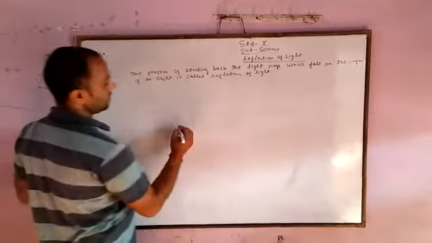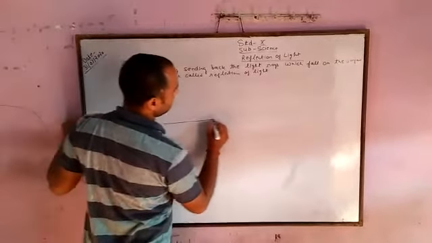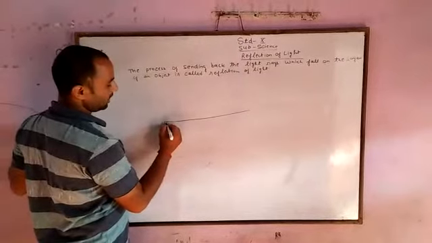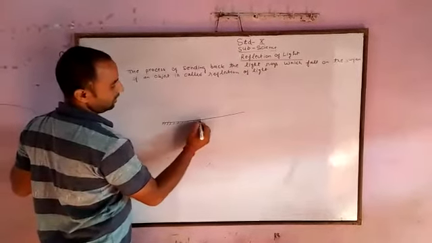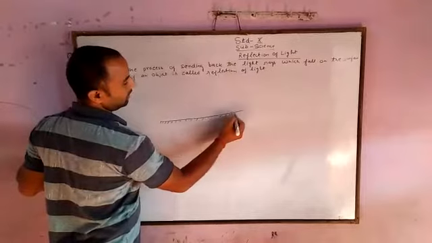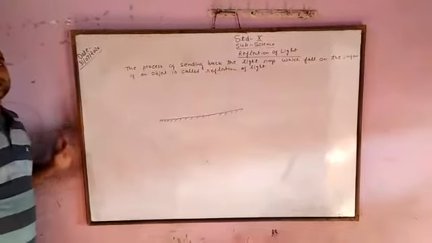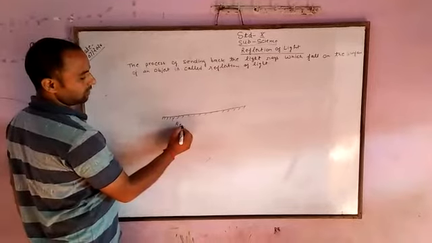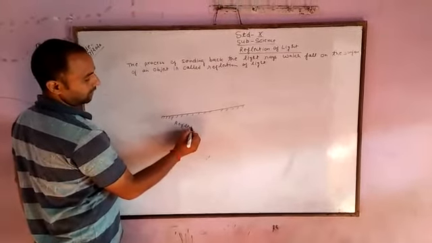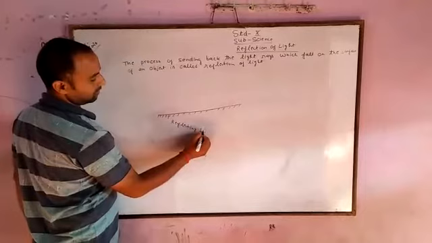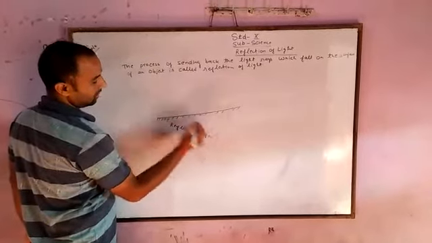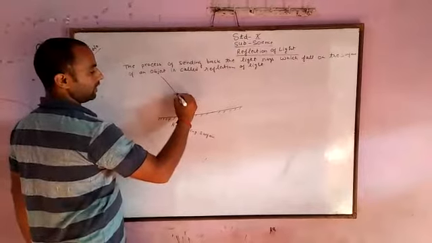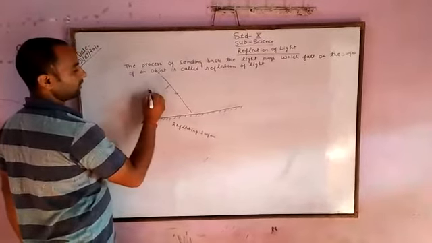What does the definition say? The definition simply says we have a reflecting surface. This is our reflecting surface. If any light falls on it, this is the light ray.